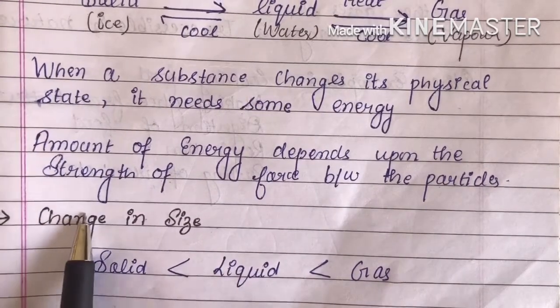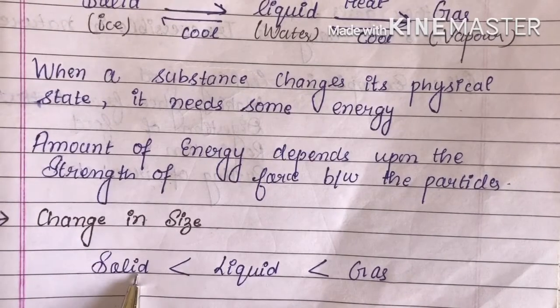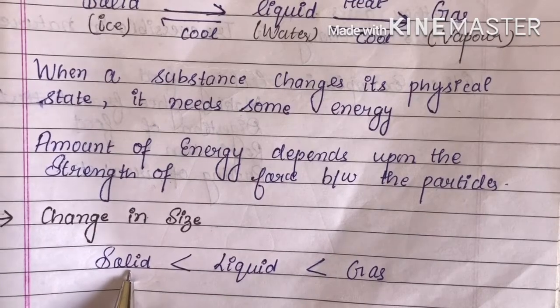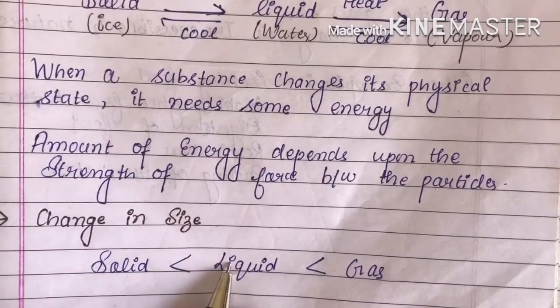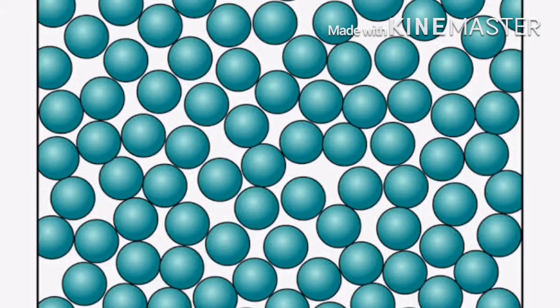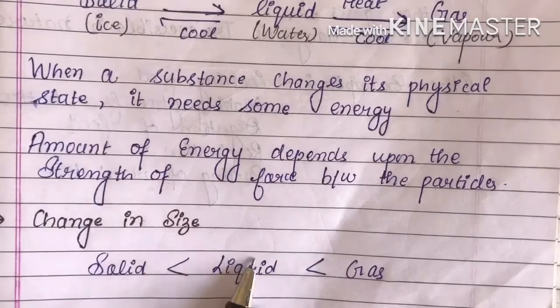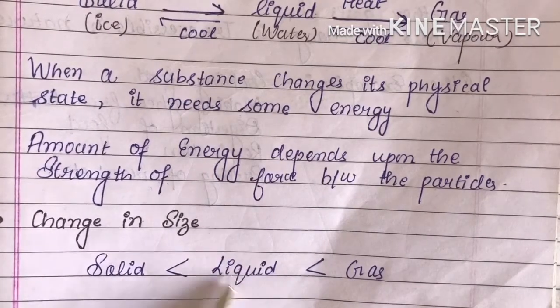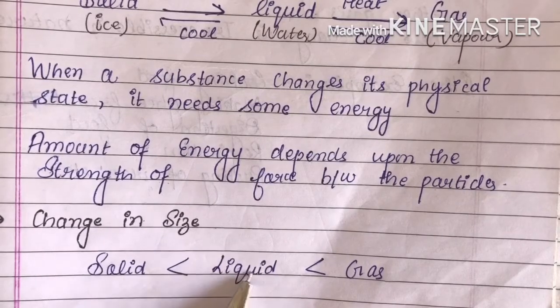There is less change, or you can say the change in size doesn't occur in the case of solids. But in the case of liquids, there is a space between the molecules. Hence the intermolecular forces are not as strong as in the case of solids. So the molecules of the liquid gain energy and move further.